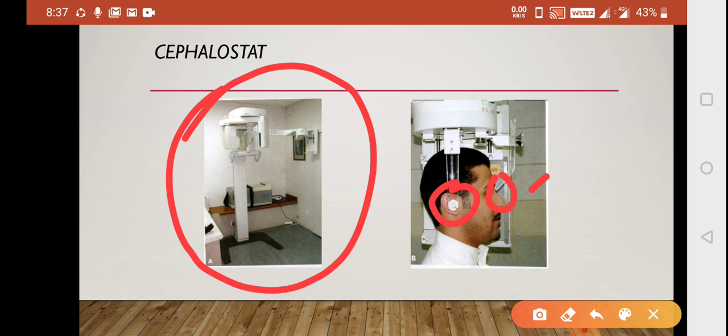Sometimes you get confused that yeah, it looks like an x-ray machine, it doesn't click in the mind. 80% of the people I know will be clicked by it that it is a cephalostat, but yeah, sometimes there is a little bit of the confusion. So you should not mark this question wrong. This is a cephalostat machine. Someone who has not seen CBCT may mark it as CBCT. So you should be knowing that this is a cephalostat.